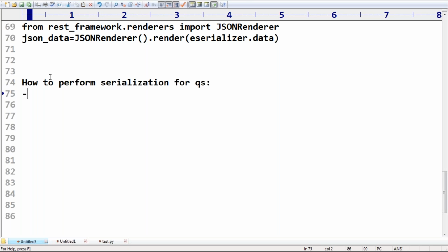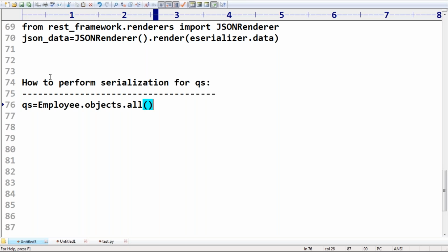Very simple. First, how to get the query set? You know, queryset is equal to Employee.objects.all(). Now I got the query set object. Once you have the query set object, my next requirement is to convert this query set into Python native data type, a list of dictionary objects.